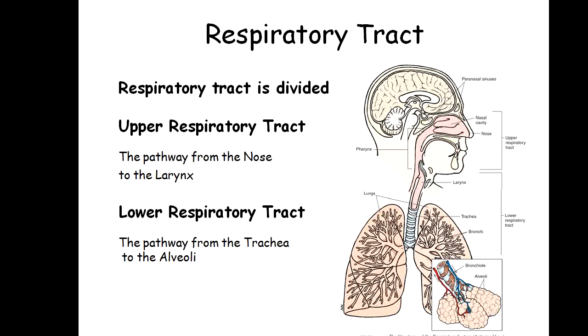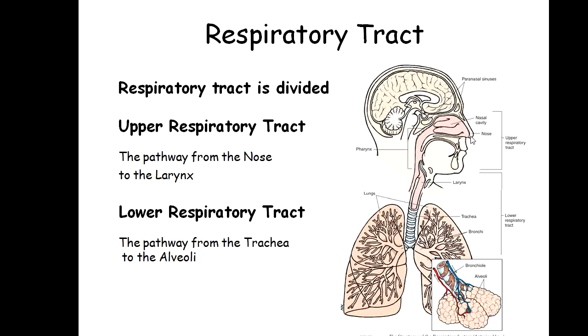The respiratory tract is divided into two main parts: the upper respiratory tract and the lower respiratory tract. The upper respiratory tract starts from the nose and ends at the larynx. As we can see in the diagram, this individual has a respiratory tract which starts from the nose and ends on the alveoli of the lungs.